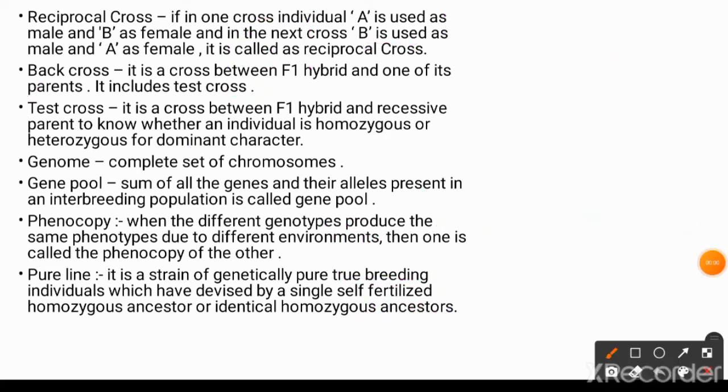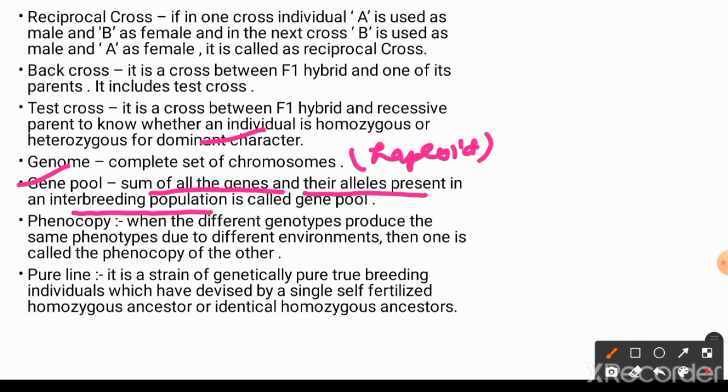Next is genome, which is the complete set of chromosomes, actually the haploid number of chromosomes present in a cell of an organism. Gene pool is the sum of all the genes and their alleles present in an interbreeding population. An interbreeding population is a species, because in a species any individual can mate with another organism and reproduce fertile offspring.